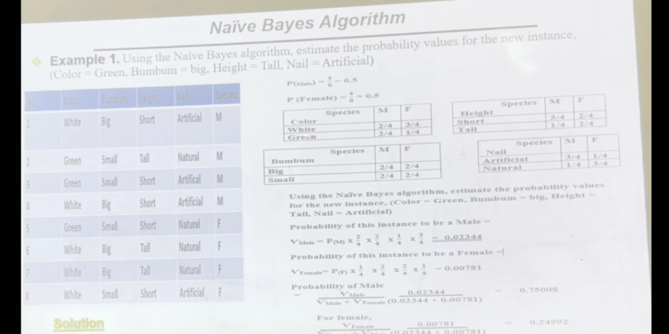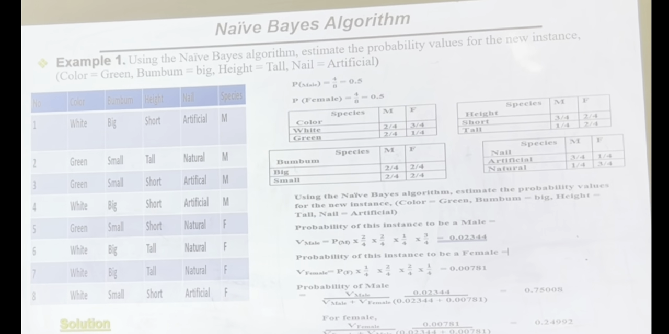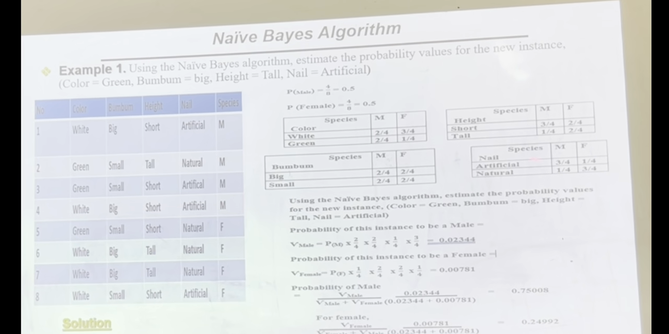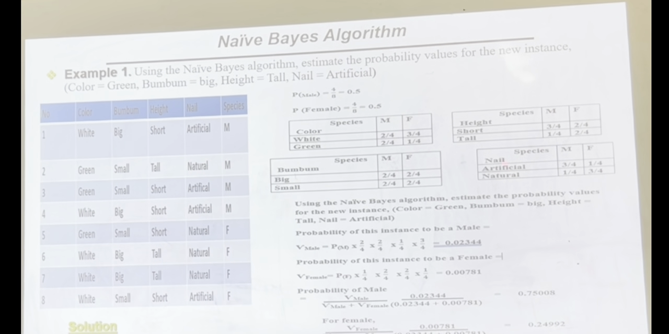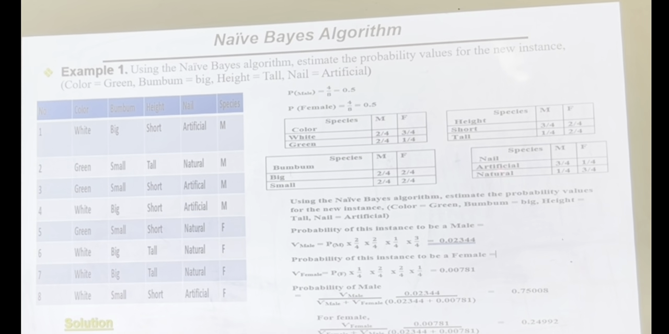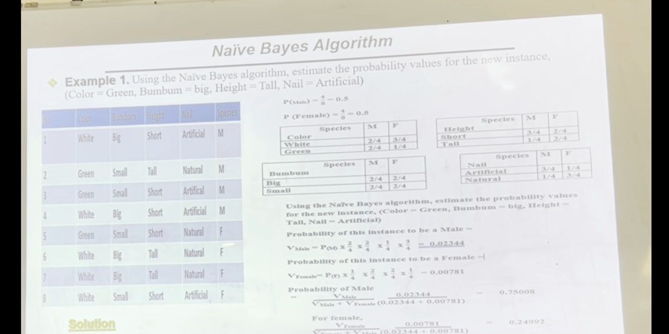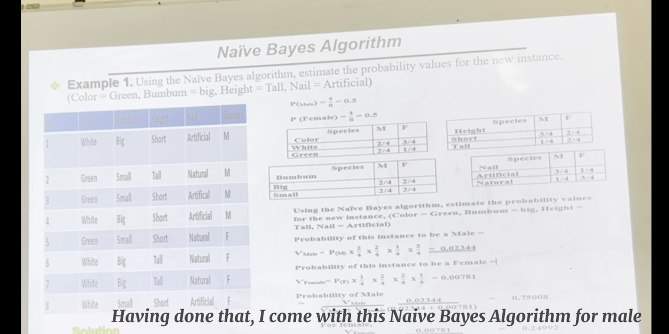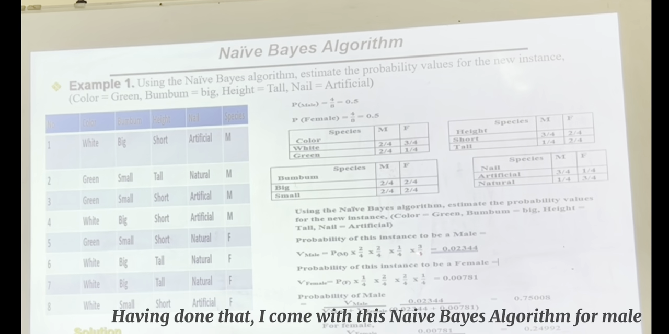Having gotten this table, I do the same for bum bum. How many bum bum are big and male? How many are small and male? How many are small and female? How many are big and female? I do the same for nail. How many people have artificial nails and are male? How many have artificial nails and are female? I look at the table. So having done that, I come to this naive Bayes algorithm for male.